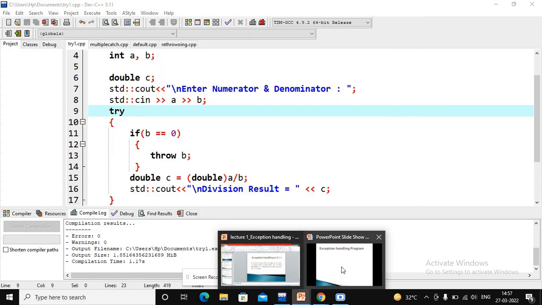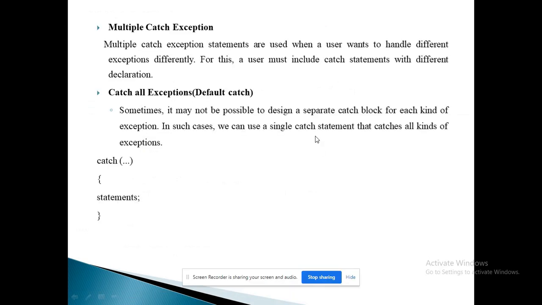Continuing to our PPT, the next point is multiple catch exceptions. Multiple catch statements are used when a user wants to handle different exceptions differently. For this, a user must include catch statements with different declarations. If the user wants to throw multiple types of exception, then he can use multiple catch statements.